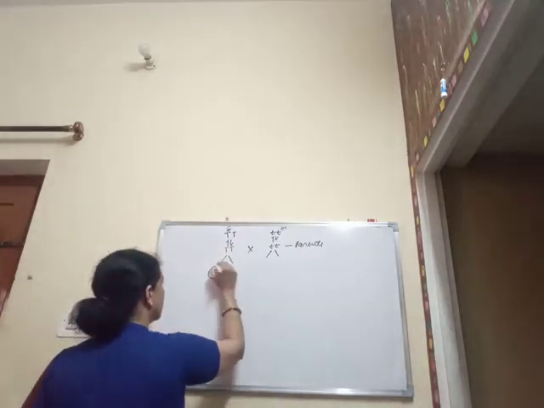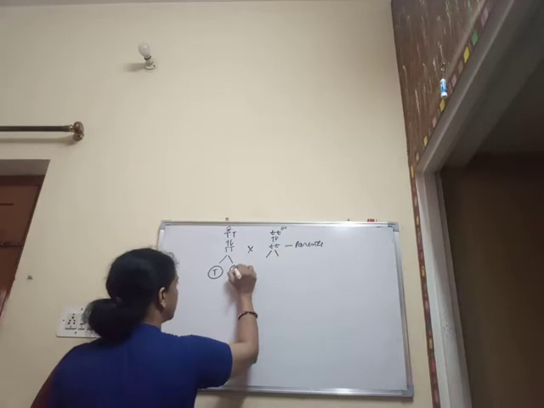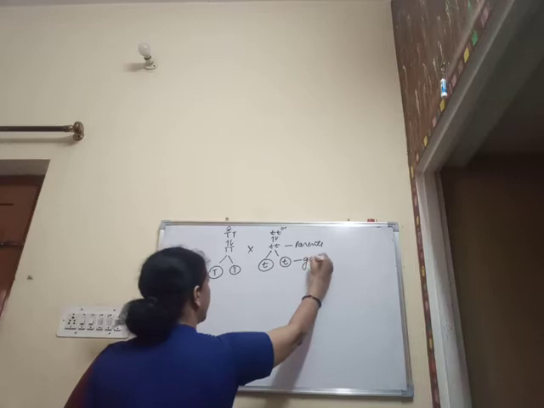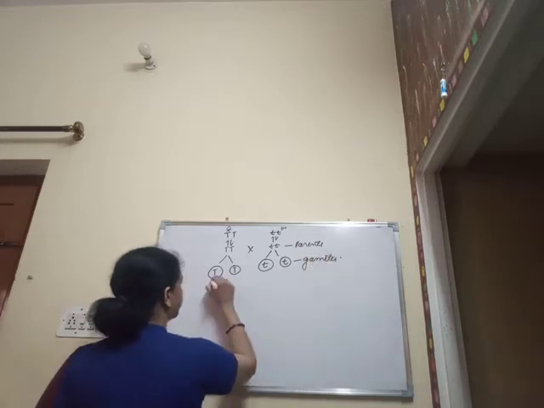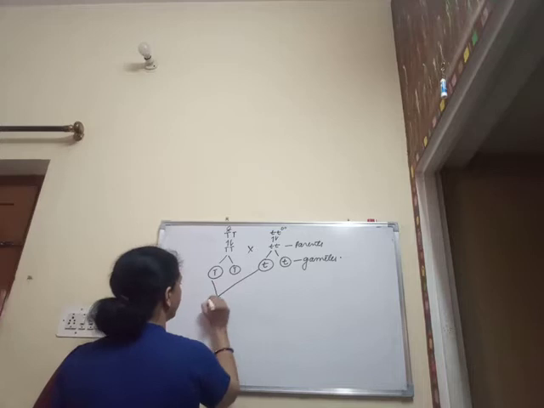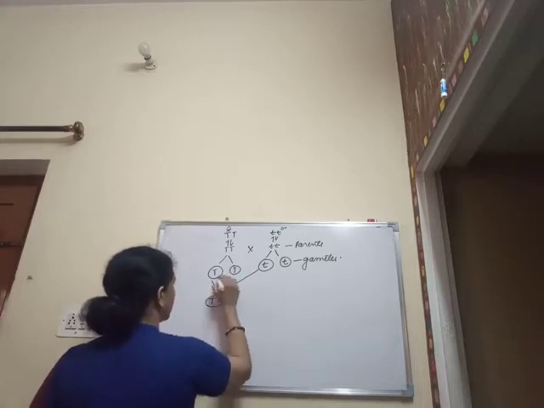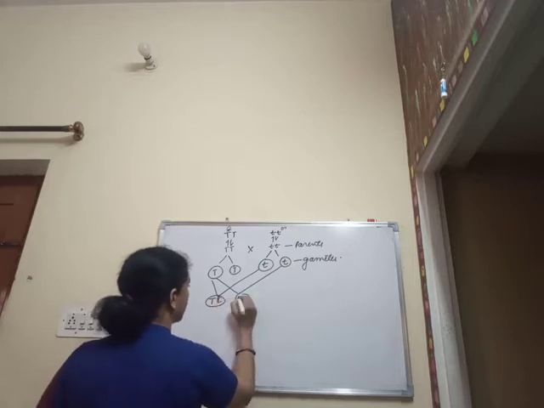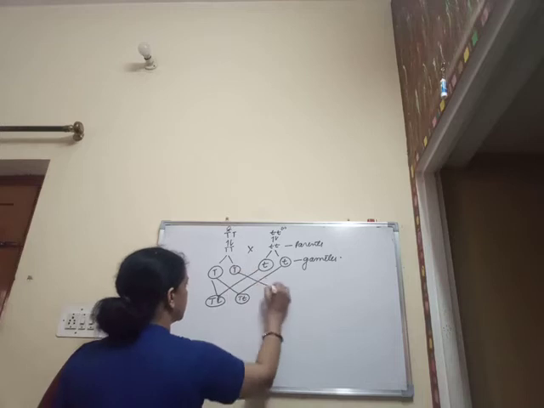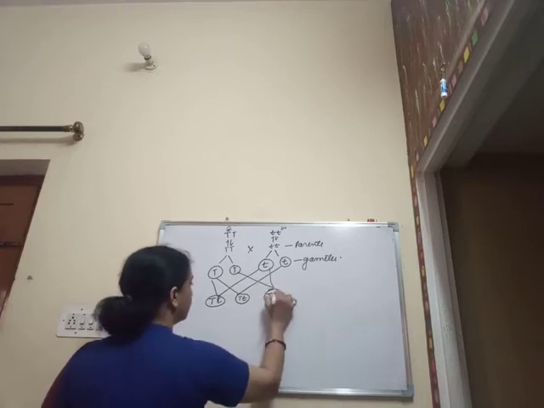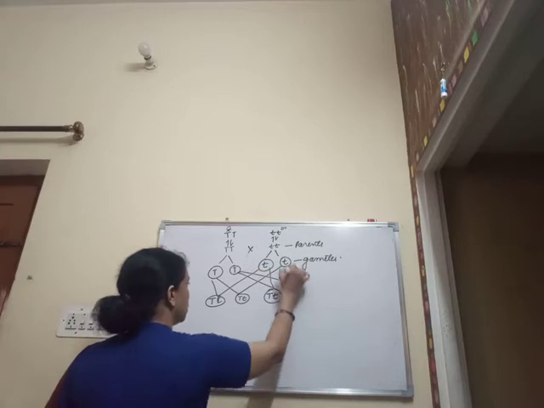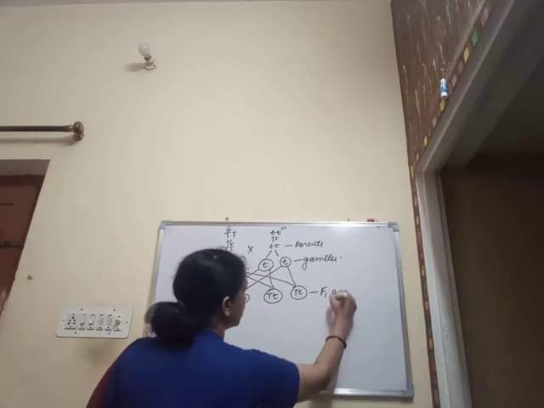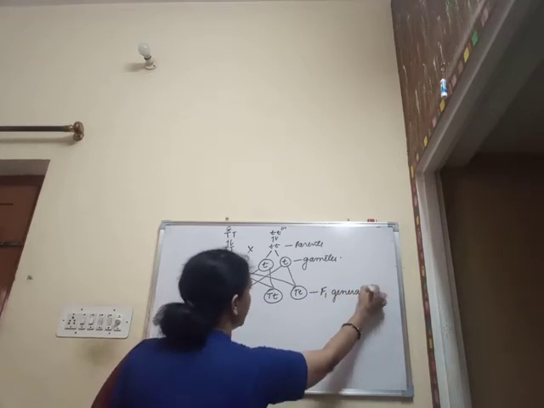So these are the gametes, and now on the basis of random mating chances, this is the very first filial generation which is going to be obtained by Mendel. So this is the F1 generation, which is also known as the first filial generation.